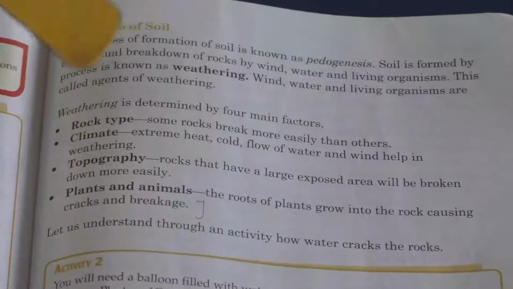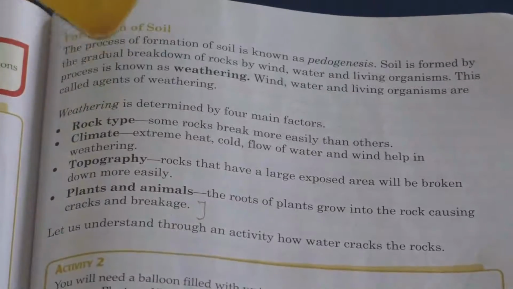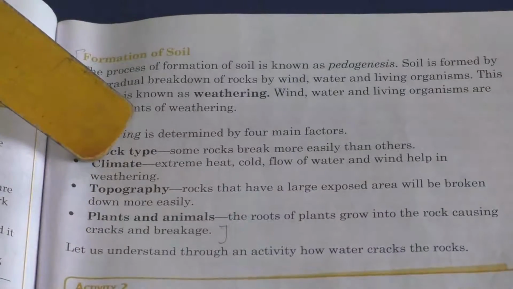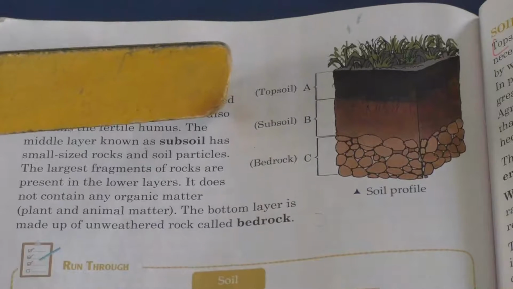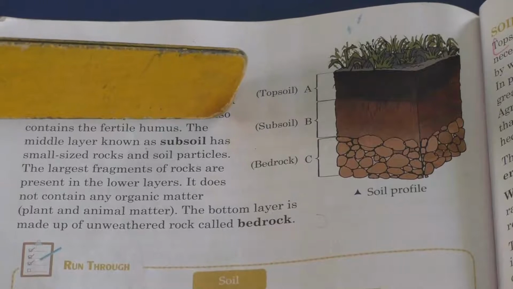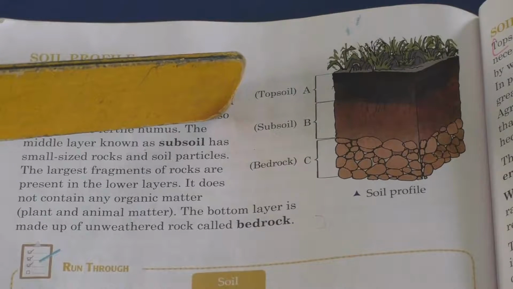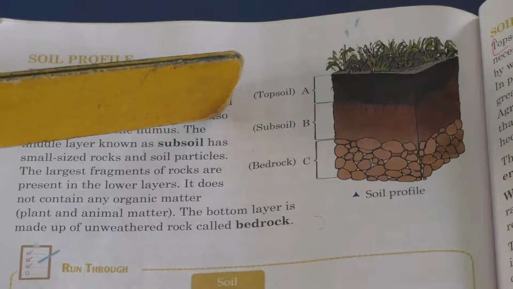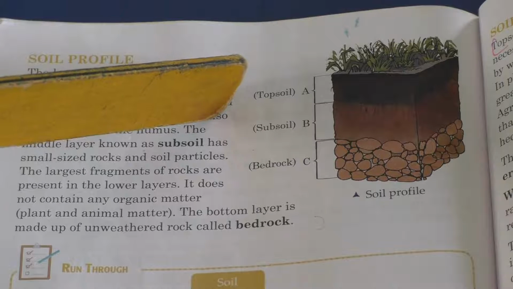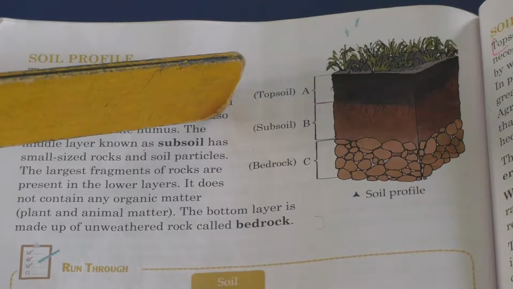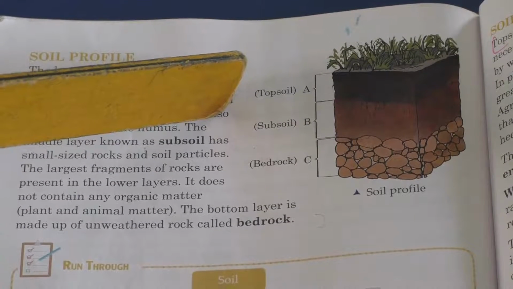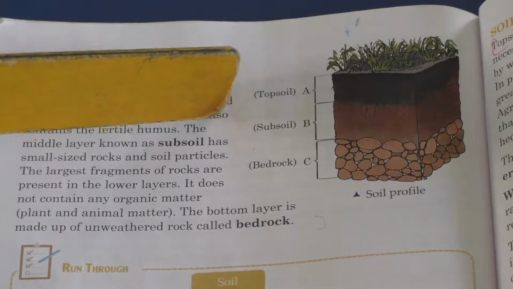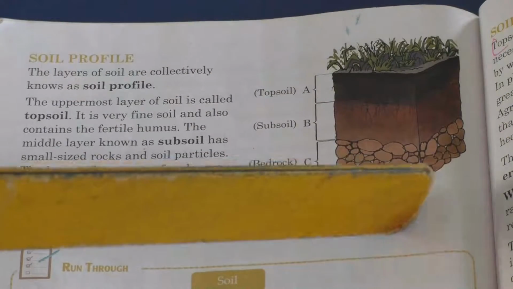What is weathering? The process of formation of soil by the breakdown of rocks is called weathering. Clear, children? Yes. Children, now let us learn about soil profile. So what do you mean by soil profile? The layers of soil are collectively known as soil profile. There are different layers of soil. So let us learn. You can see in this picture the soil profile.